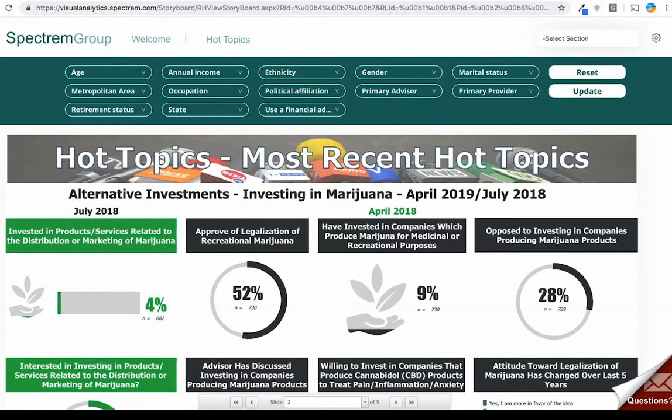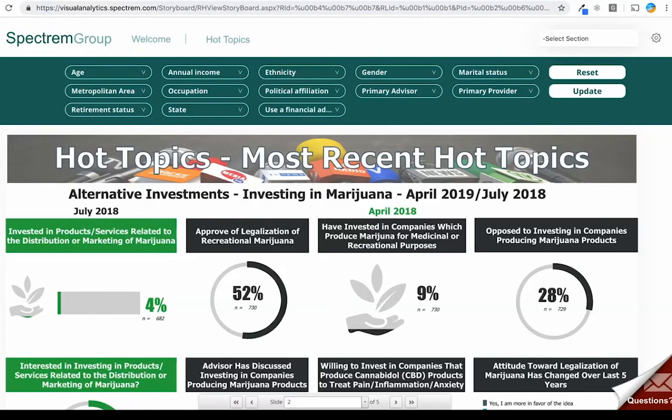You can see as an example here age, gender, marital status, occupation, and a variety of others that do allow you to drill down, making sure that you're looking at data in the most relevant way possible to you. So here you can see we have some questions at the top of the page. Are you invested in products related to the distribution, marketing of marijuana? What are you looking at from an approval and legalization of marijuana from a recreational standpoint? And a couple of different numbers there.